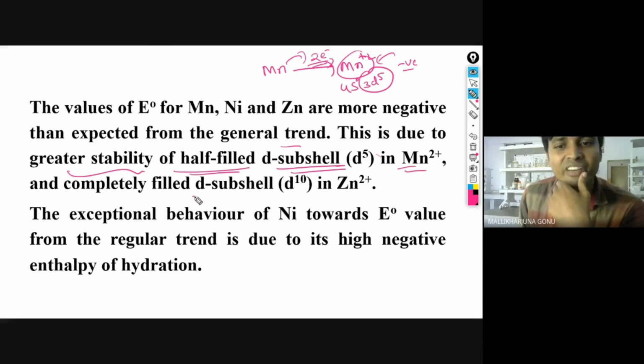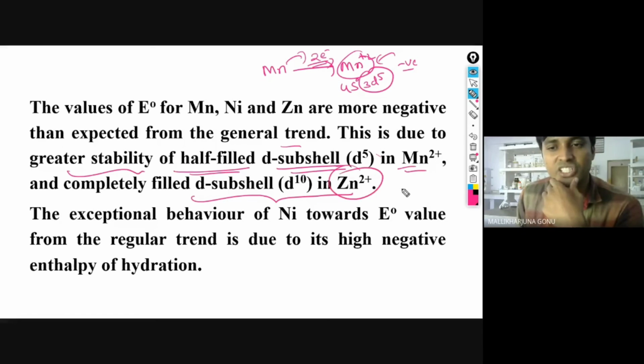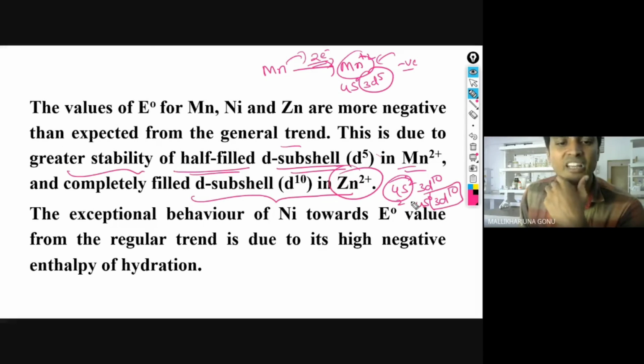Mn2+ and a completely filled d subshell for the Zn2+. In the zinc case also, what happens? 4s2 3d10 is the electronic configuration. Zn2+ means you have 4s0 3d10, which is stable, a completely filled d subshell.